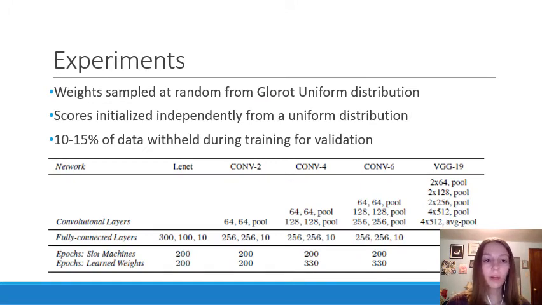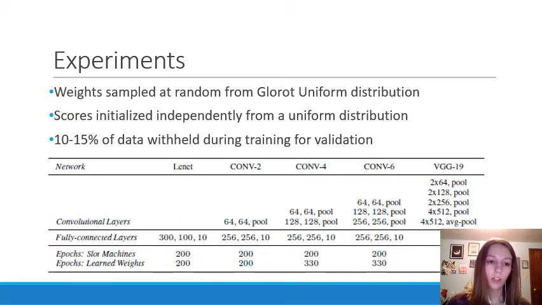So the experiments that were set up in this paper, for all of them, the weights were sampled at random from the GLORA uniform distribution, and the scores were initialized independently from a uniform distribution. There were two different data sets. For the MNIST data, 10% of the data was withheld during training as a validation set, and for the CIFAR 10 data, 15% of the data was withheld as validation.